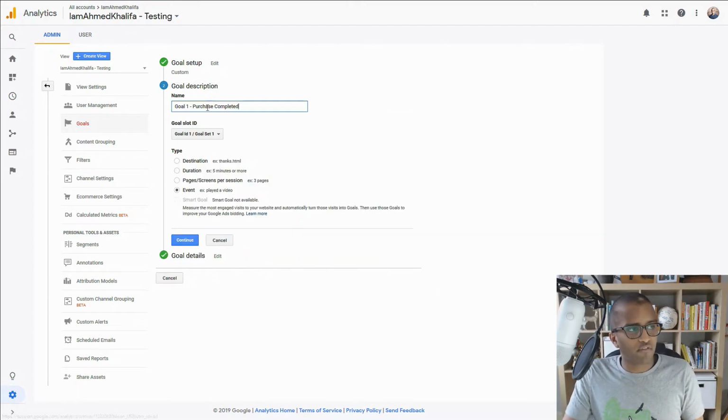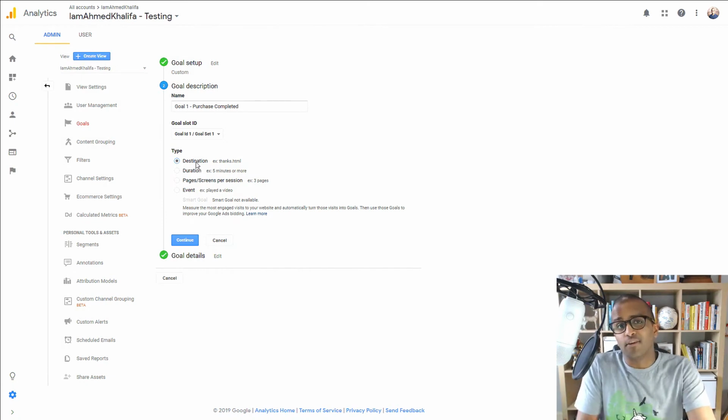So again, you have different types of goals, but on most occasions, and just to keep it simple for you, have destination and have a place like an order confirmation or download confirmation, and that is your destination page. And that is it. And I think, if you have that, then you have access to all the important metrics. Then you have all the data that you need, and then you can do some conversion rate optimization and see what you can do to improve your conversion as well. And not only that, you can see what's working very, very well and focus your attention on that. What's not working so well, either you ignore it or you bin it, or maybe you need to look into that because there's potential in that.